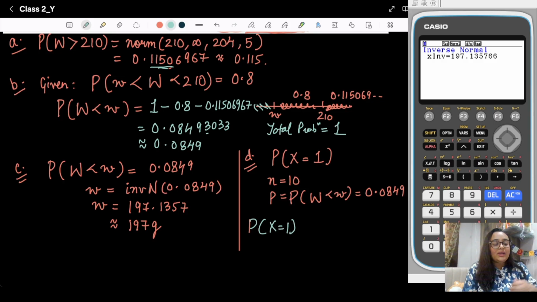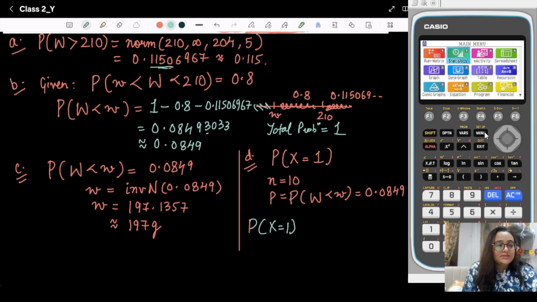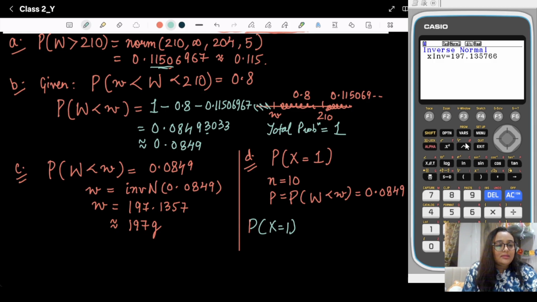Instead of CD, we will use binomial PD. Go to the menu, then statistic, press exit, again exit. Distribution, binomial, PD, because it's equal to.